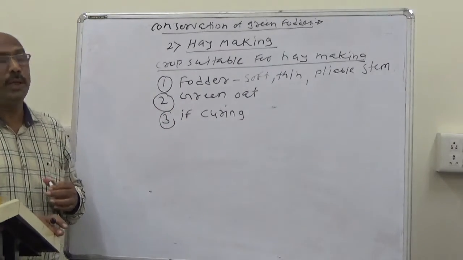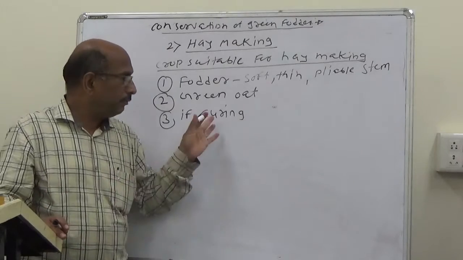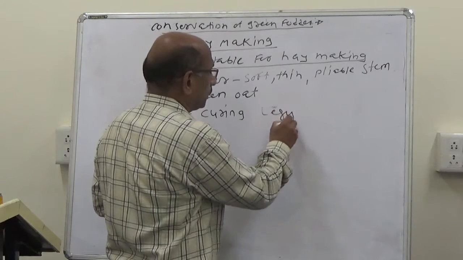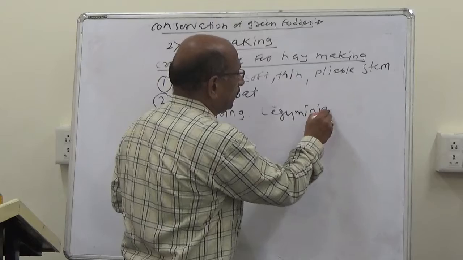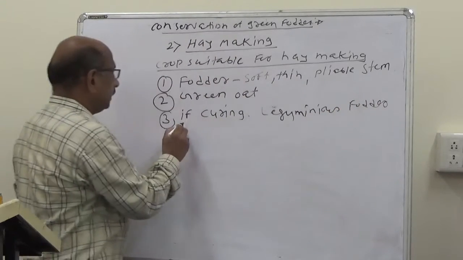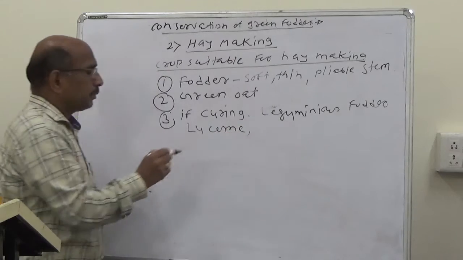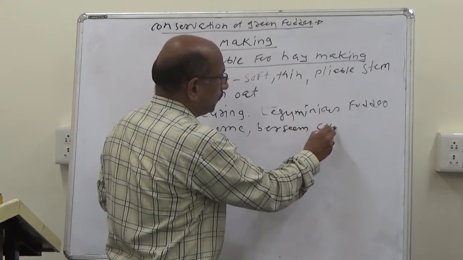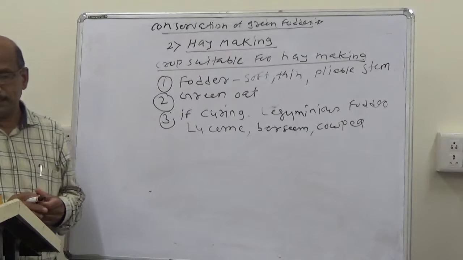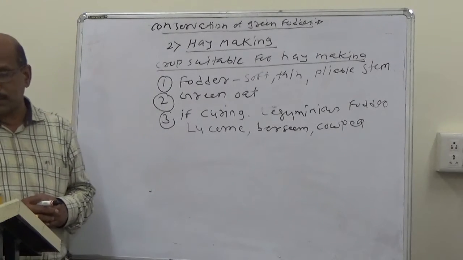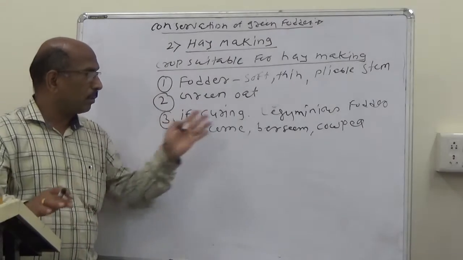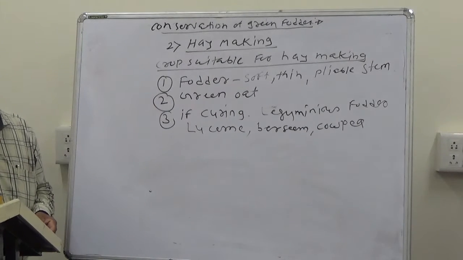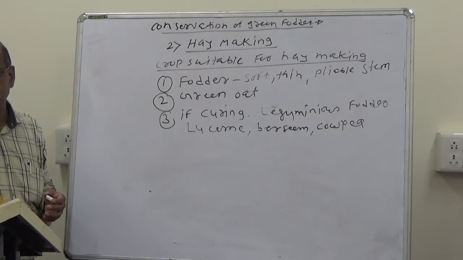If curing of hay is done carefully, then leguminous fodders like lucerne, berseem, and cowpea are very good nutritious crops for hay making.